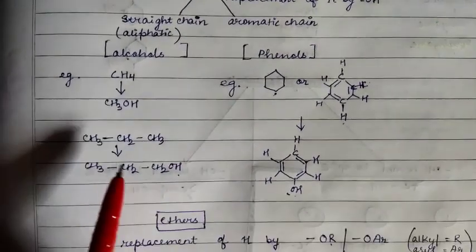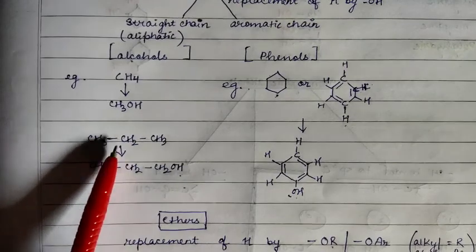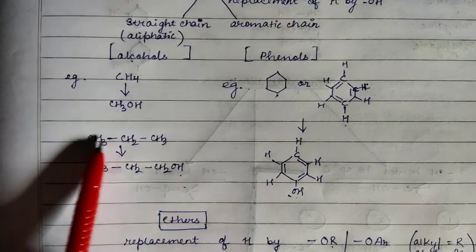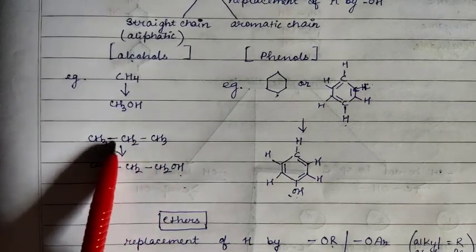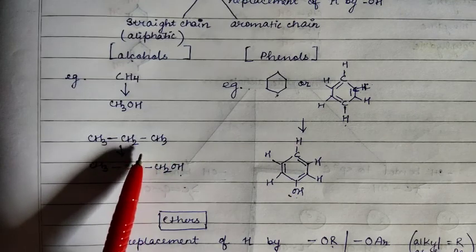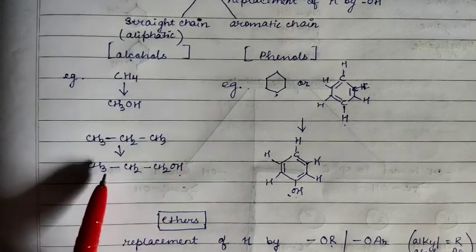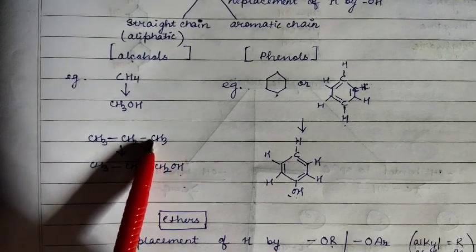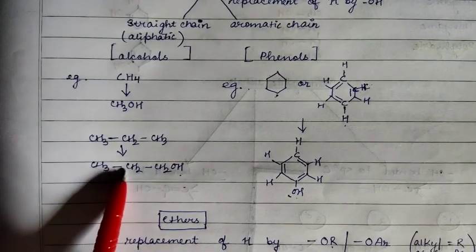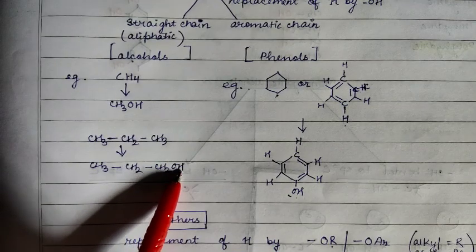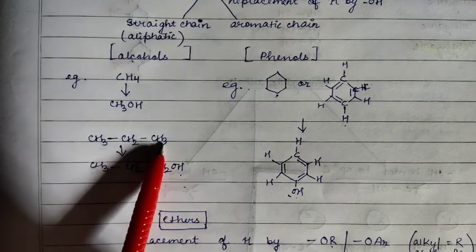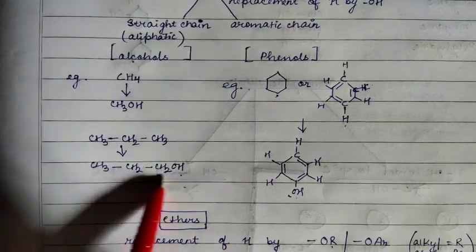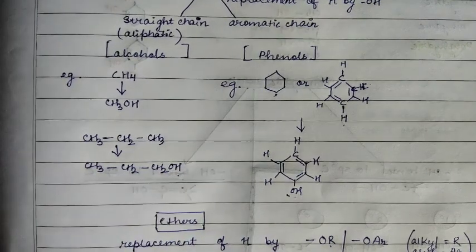Let us see another example here. CH3, CH2, CH3. Now this is a straight chain, right? So when we replace any one of these hydrogen with OH, then we can obtain an alcohol. Let me replace the third hydrogen present in the last carbon. Okay, so CH3, CH2, CH2, OH. So as you can see here, out of these 3 hydrogen, 1 hydrogen is replaced by OH group. So this makes the alcohol. I hope this is clear.